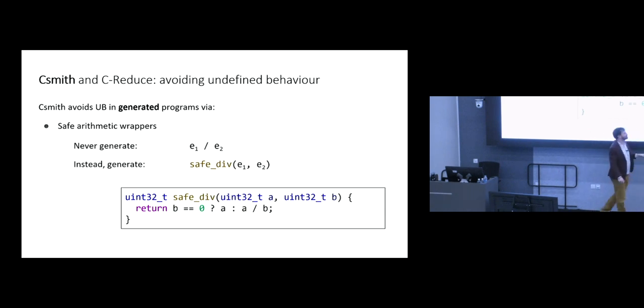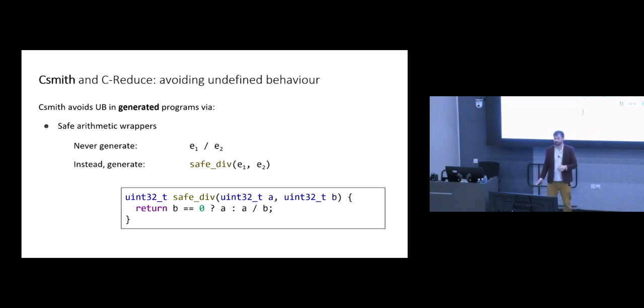But if the denominator is 0, it will yield some well-defined result. In practice, it just yields the numerator of the expression. This way, you can generate programs that feature a safe version of division, a version of division that will never go wrong. If the denominator would be 0, it will just evaluate to the numerator. So this is a fairly blanket way of avoiding arithmetic undefined behavior.